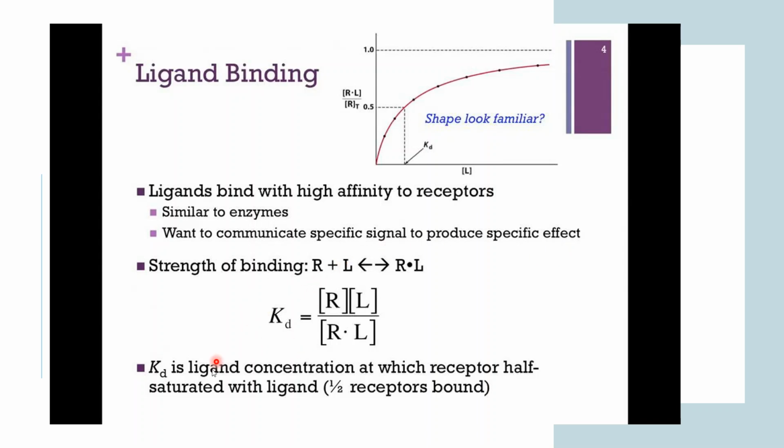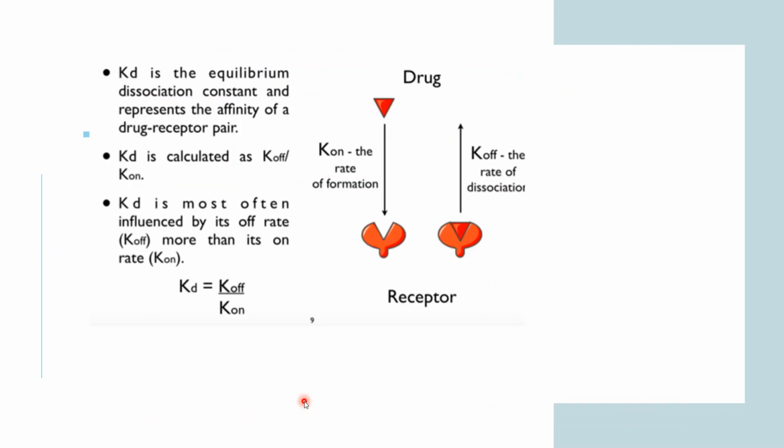KD is the ligand concentration at which the receptor is half saturated with ligand. You don't have to go that deep, but just remember this equilibrium dissociation constant. This KD is responsible for the affinity of drug and receptor. KD is calculated by K off by K on, and the lower the value of KD, the higher is the interaction between drug and receptor.